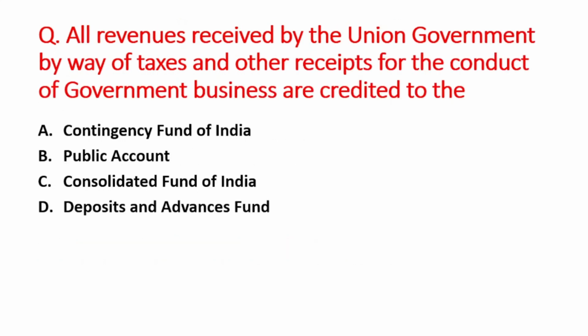Next question is all revenues received by the union government by the way of taxes and other receipts for the conduct of government businesses are credited to the A option is contingency fund of India, B is public account, C option is Consolidated Fund of India, D option is Deposits and Advances Fund. So right answer is option C, that is Consolidated Fund of India.